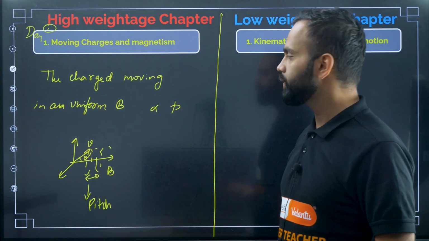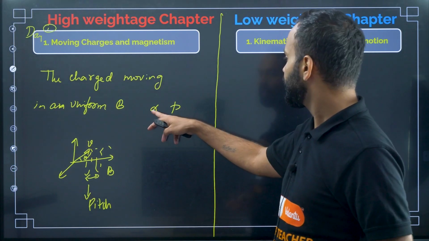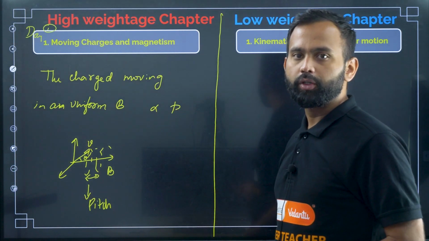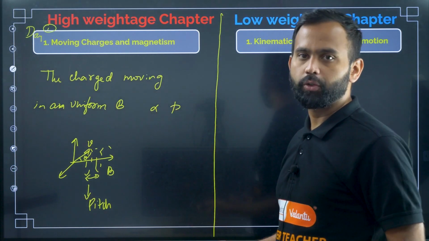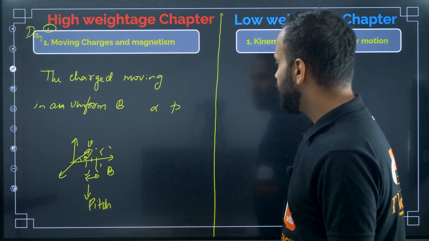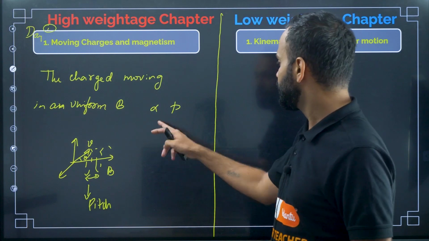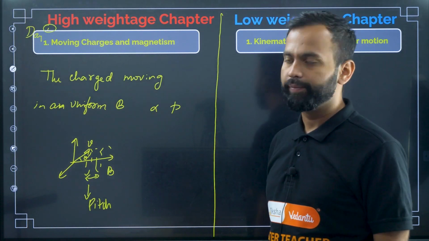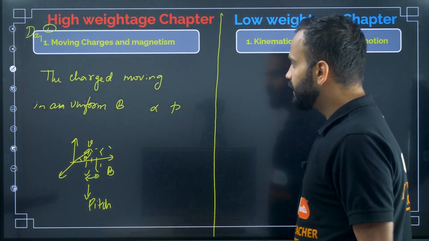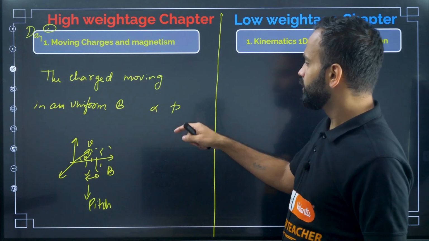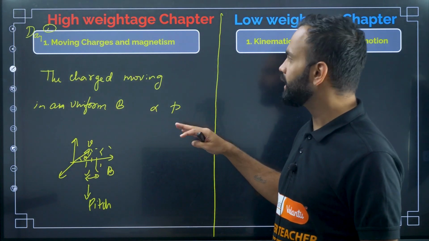So what is the radius of the circular path taken by the alpha particle and the proton? You need to find the ratio. Otherwise they will ask you to find the ratio of the kinetic energies of these two particles and all.